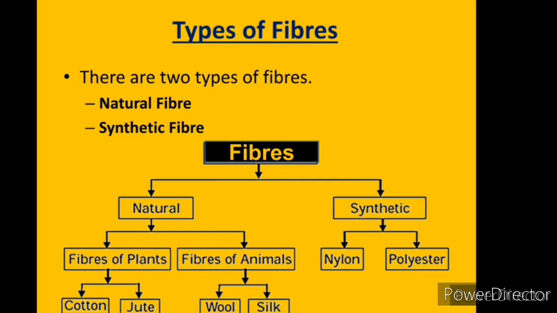Natural fibers are derived from plants and animals. Which fibers are obtained from plants? Cotton, jute. And which are obtained from animals? Wool, silk. Examples of synthetic fiber are nylon and polyester. Let us discuss in detail.